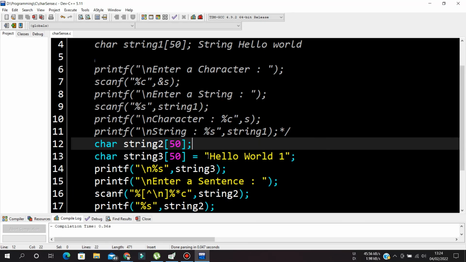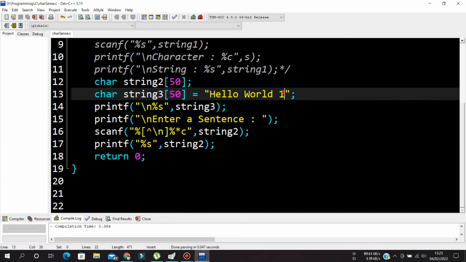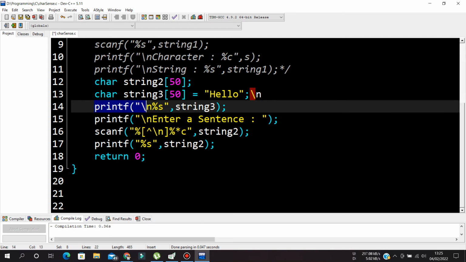If it is taking an input like hello world, the cursor stops at the end of the line. From here, if I tell it to get the complete line, it will take a blank because nothing is present. So what I have to do is make it a new line so that it goes to the next line, and after that it will take the complete sentence as an input.